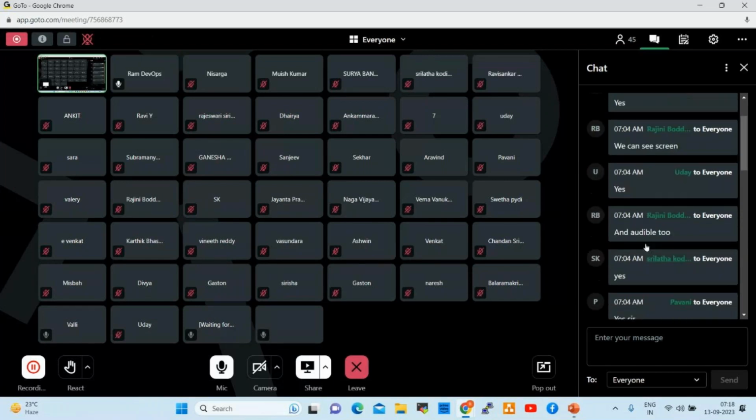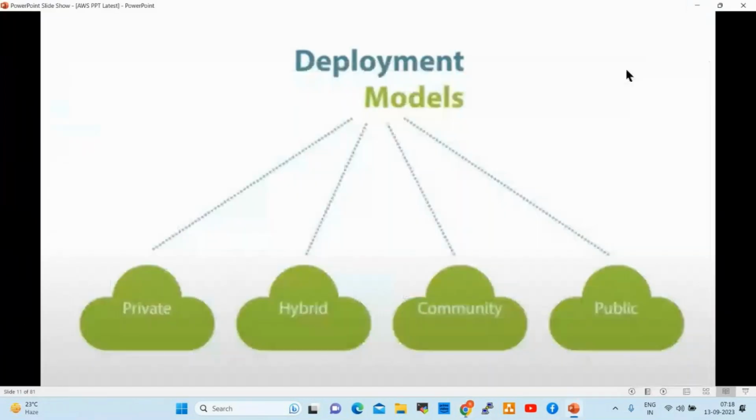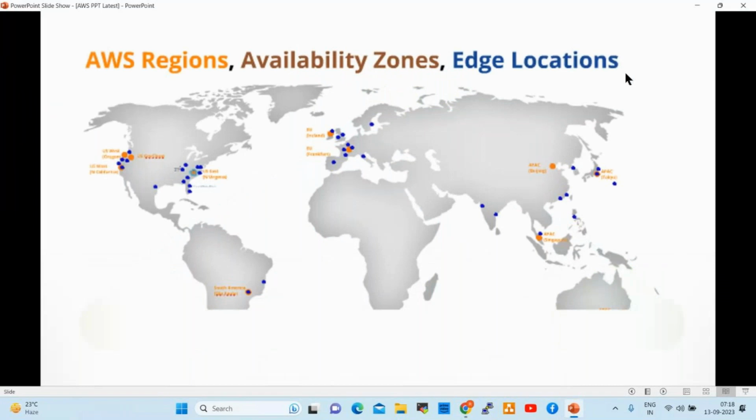Next one is an important one: AWS regions, availability zones, edge locations. These are very important. What is a region? A region is a data center across the globe. We have so many regions available in AWS.